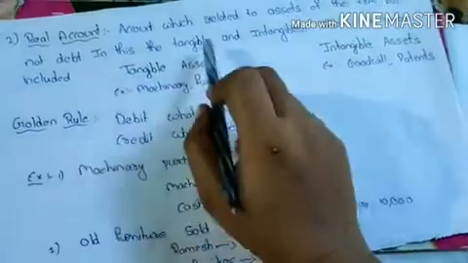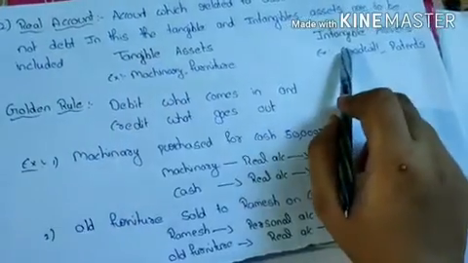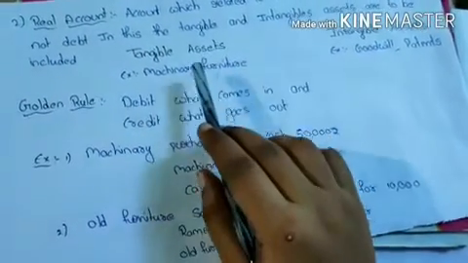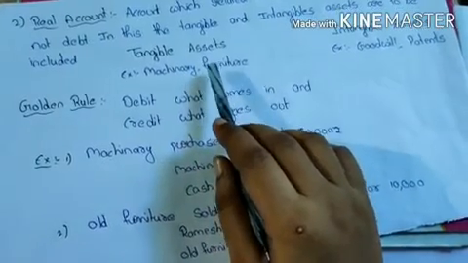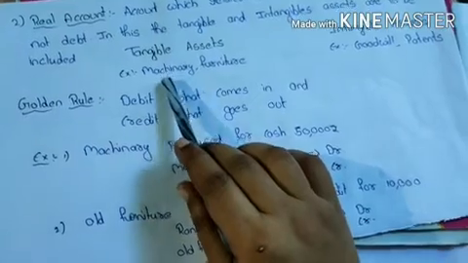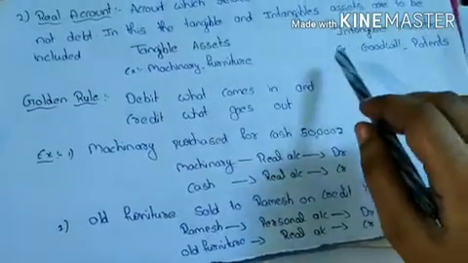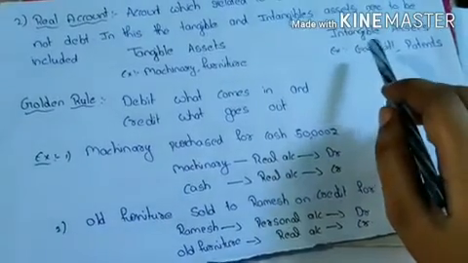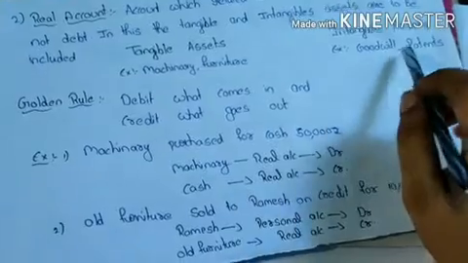Here assets can be divided into two types: tangible assets and intangible assets. Tangible assets means the assets which can be seen and touched. Examples: machinery, furniture, cash, building, etc. The assets which cannot be seen and touched come under intangible assets.